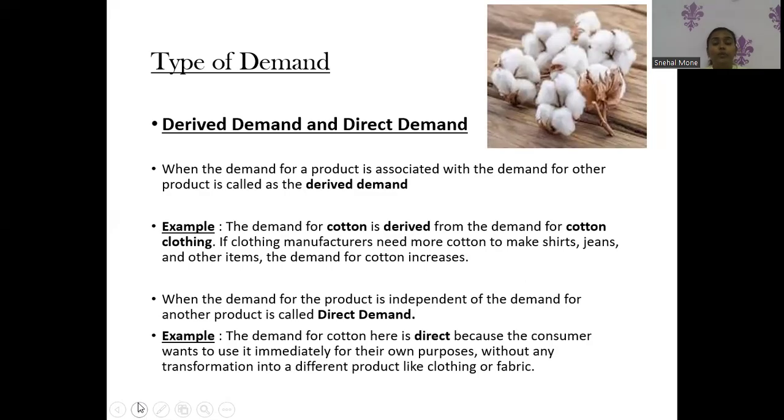When the demand for a product is independent of the demand for another product, it is called direct demand. The demand for cotton is direct when the consumer wants to use it immediately for their own purpose without any transformation into different products like clothing or fabrics.